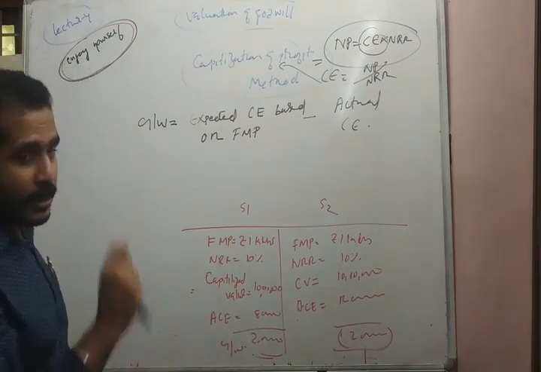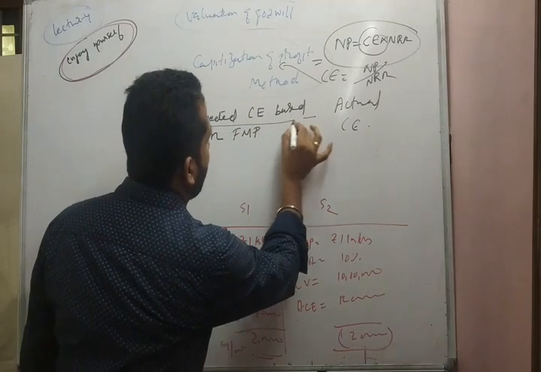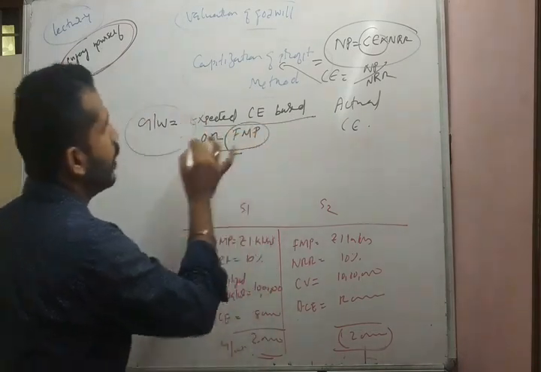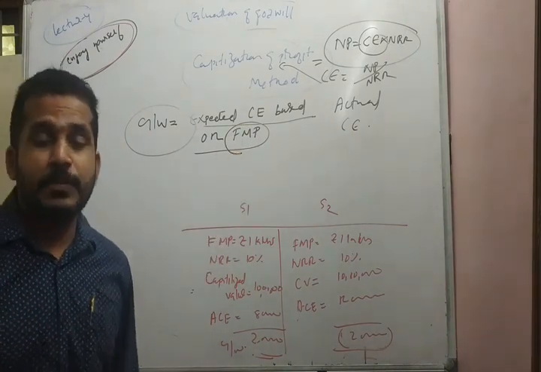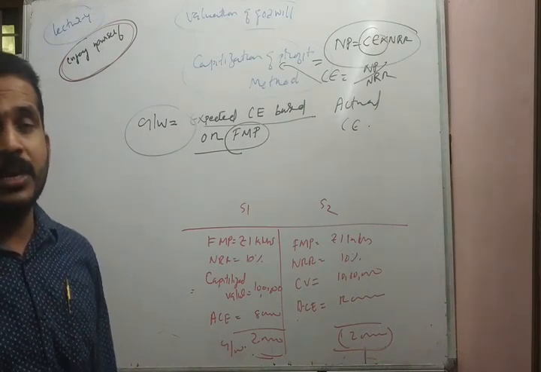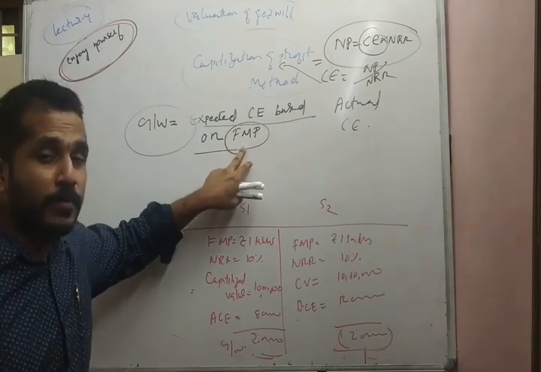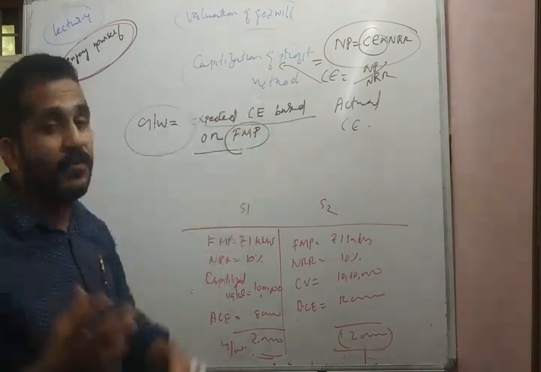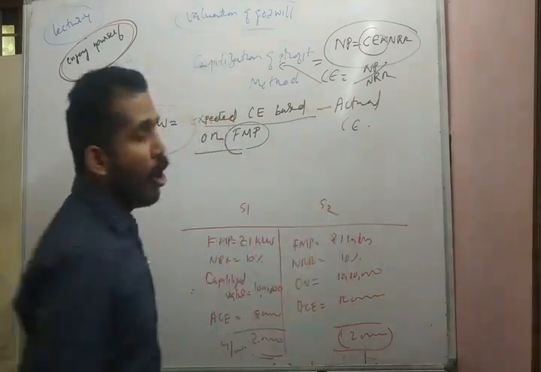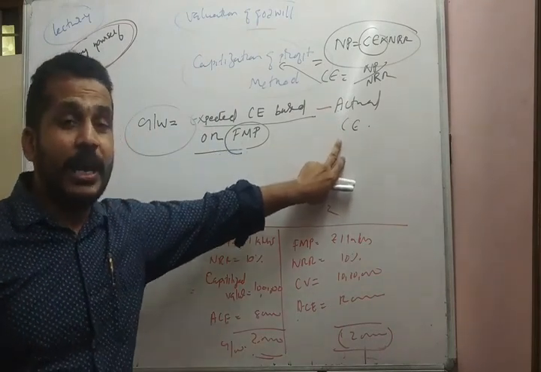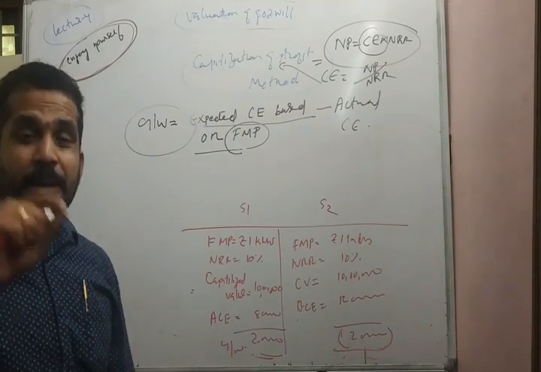To make it clear, under this method, goodwill is equal to expected capital employed based on future maintainable profit. Had the business continued to exist for n number of years, that profit is called future maintainable profit. This future maintainable profit is capitalized, converted as capital employed, and is compared with the actual capital employed. Actual capital employed means the capital employed given in the book value in the balance sheet.